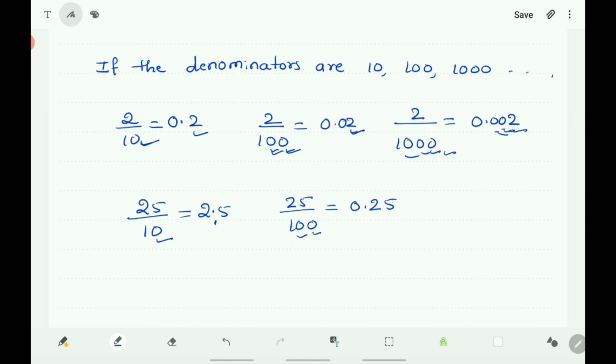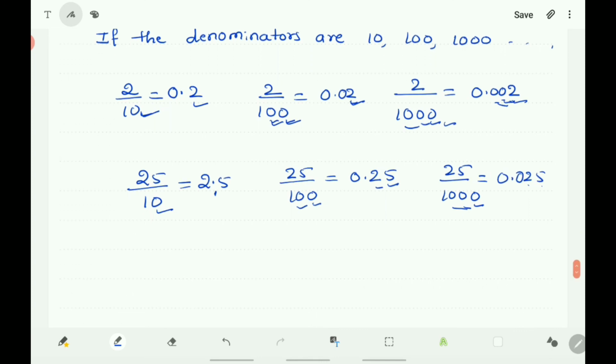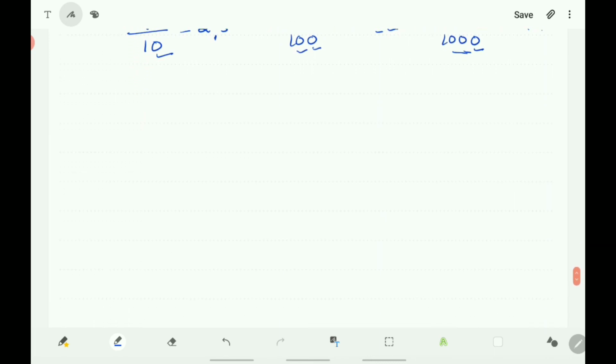If it is 25 by 1000, then it is 1, 2, 3 digits. So 2 digits are there. Put 1 zero and becomes 0.025.